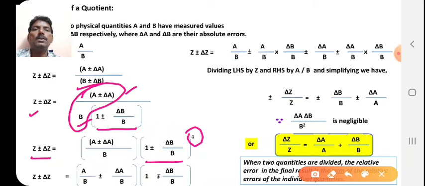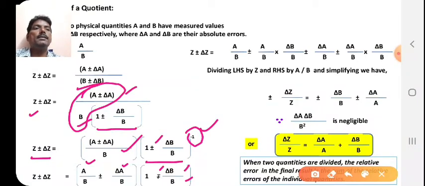We are just rearranging these terms. Again you separate this one: a/b ± Δa/b into the bracket (1 ∓ Δb/b), since we are taking the inverse of this, the sign gets changed.